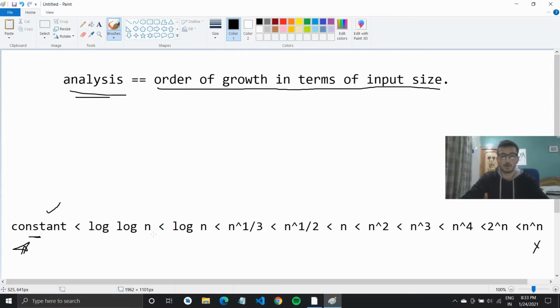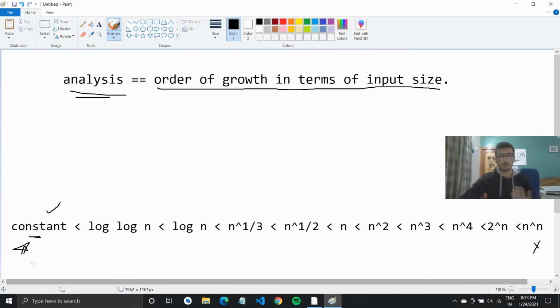These are all the orders of growth that you will get during analysis of algorithms. In future videos we'll see how to find the complexity of an algorithm, and by comparing it to this list, we'll tell which algorithm is better.